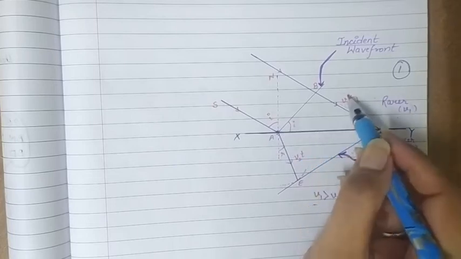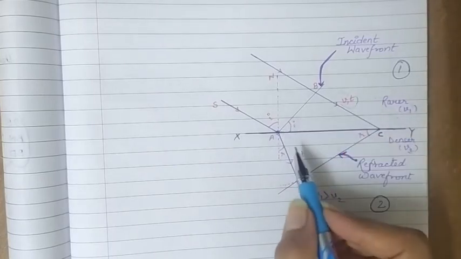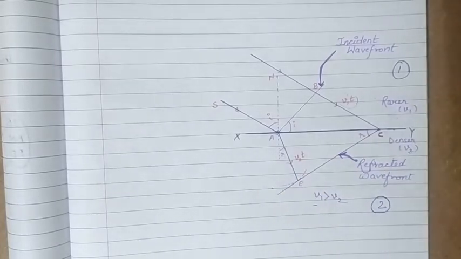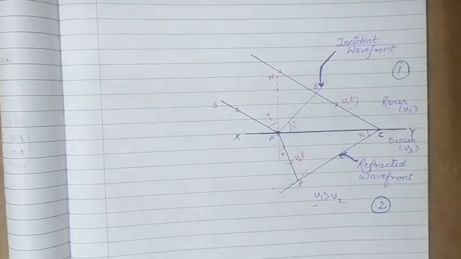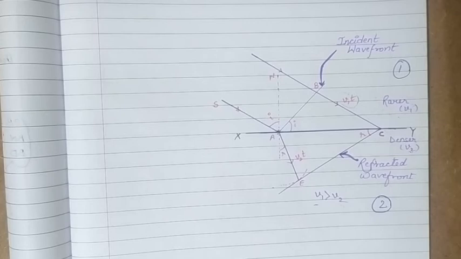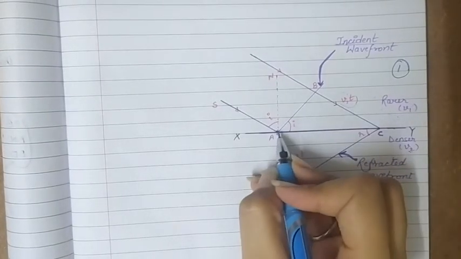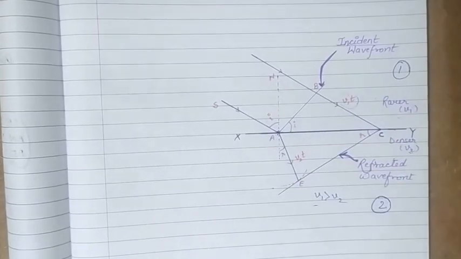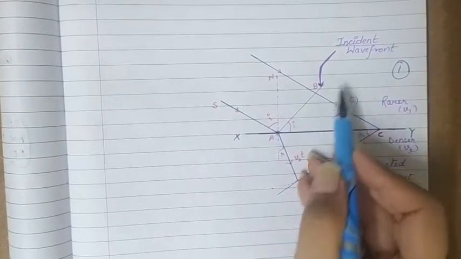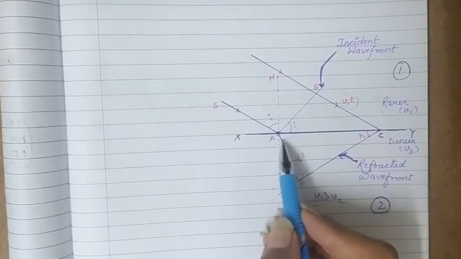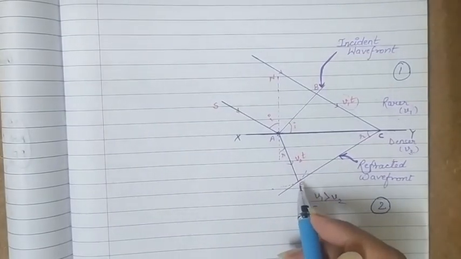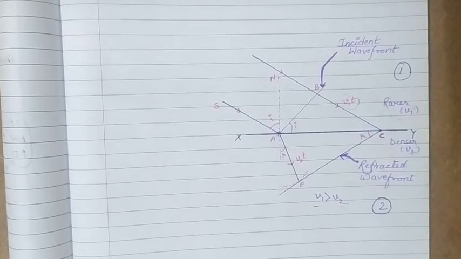So instead of going back, the light ray will move to the other medium, the denser medium, such that it bends towards the normal. So according to Huygens principle, each point on AC will act as a source of secondary wavelets, and the secondary wavelets start growing in the second medium instead of the first, because it is refraction. So this time the secondary wavelet will grow like this in the denser medium, and its speed will be v2 in that medium.